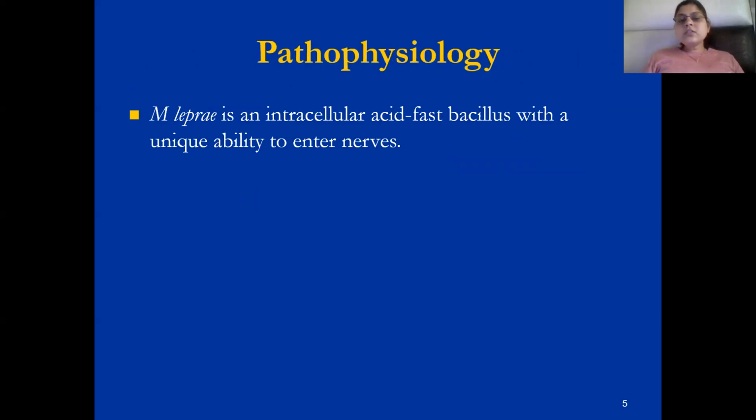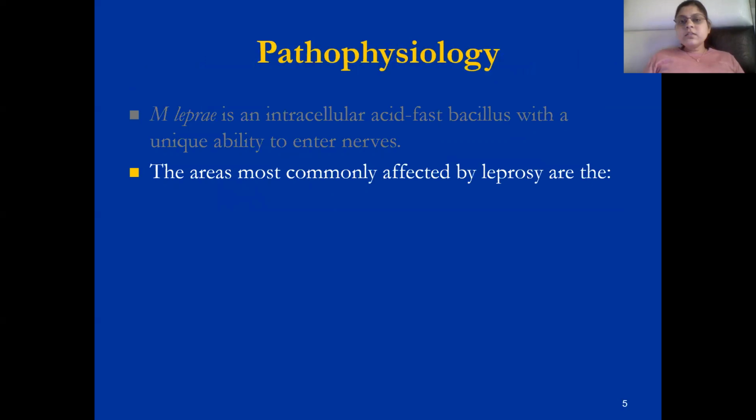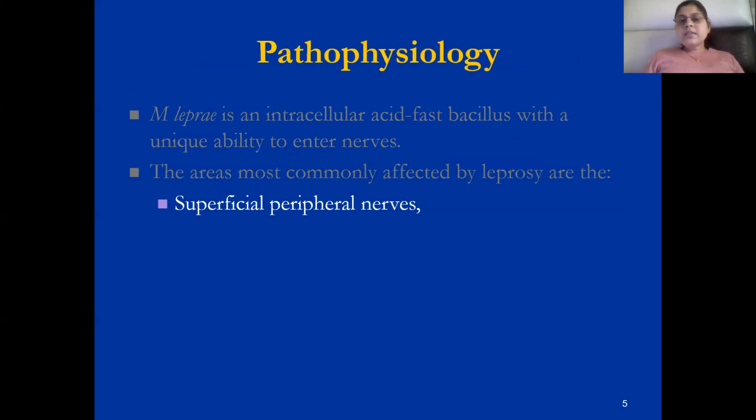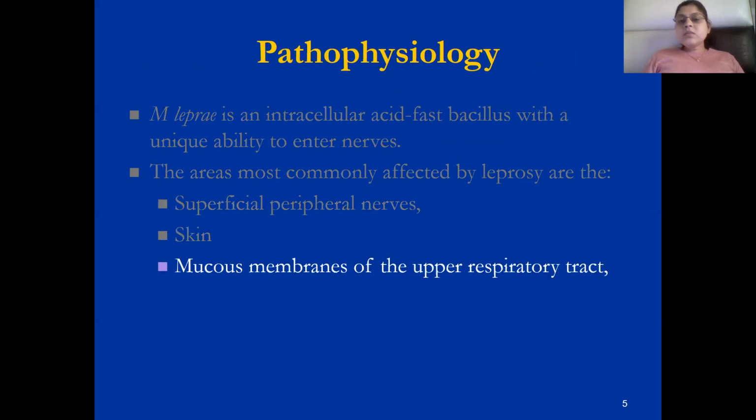Pathophysiology: it is caused by intracellular acid-fast bacilli, which are present in granulocytes, and it enters the nerves. The areas affected in leprosy are the superficial peripheral nerves, skin, mucous membranes of the upper respiratory tract, anterior chamber of the eyes, and testes.